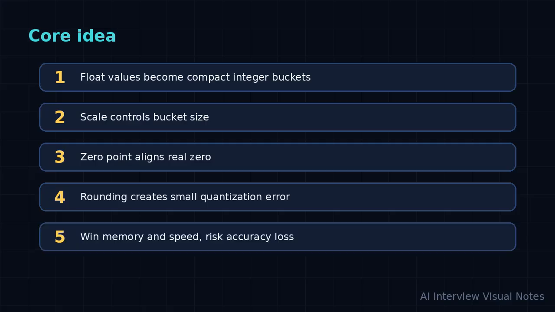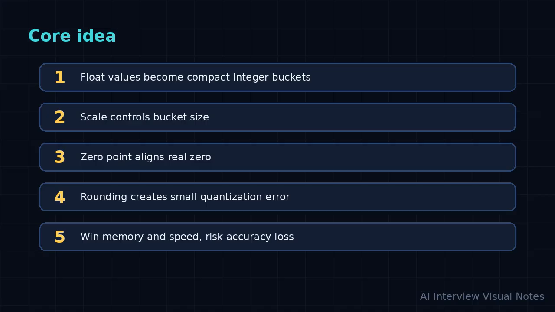That sounds tiny compared with float 32, but for many neural network layers, the exact decimal is less important than preserving the rough relative structure. If 2 weights were small and 1 weight was large before quantization, we want that pattern to mostly survive afterward.